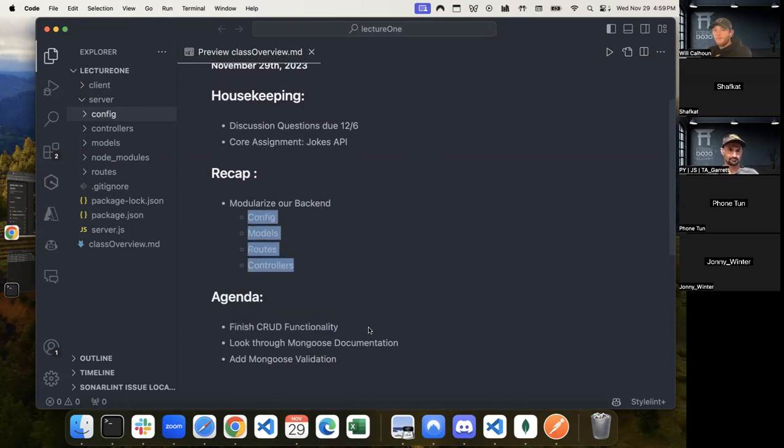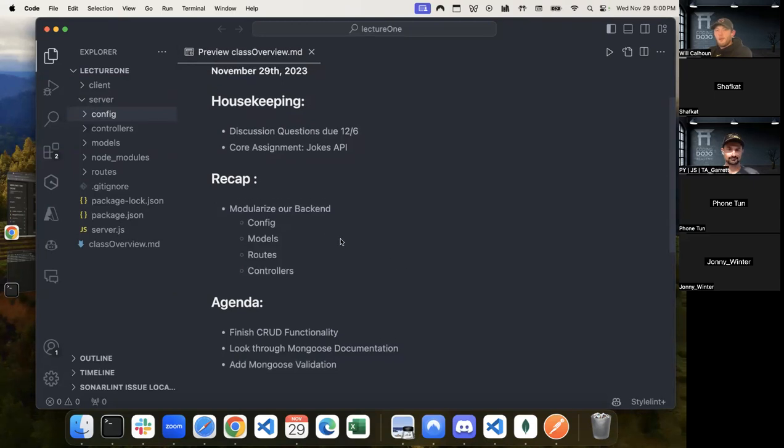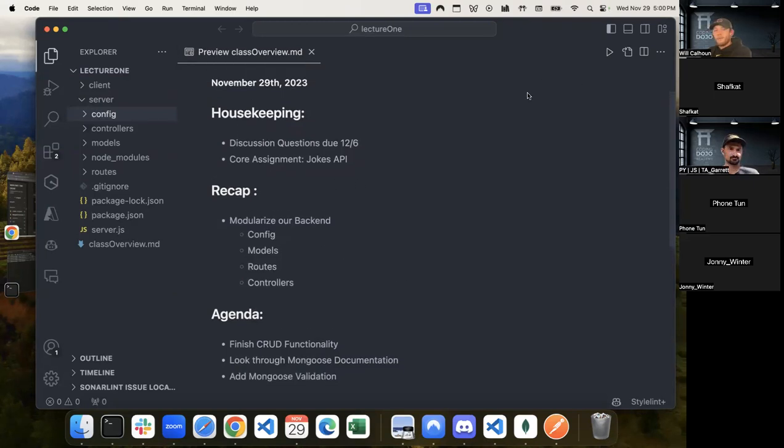recap of this. If we have time, we're going to look at mongoose validations. They're very simple, so it's not like they're a challenging thing. So I don't anticipate us having an issue getting there, but I just want to make sure that we know everything before we get started there.